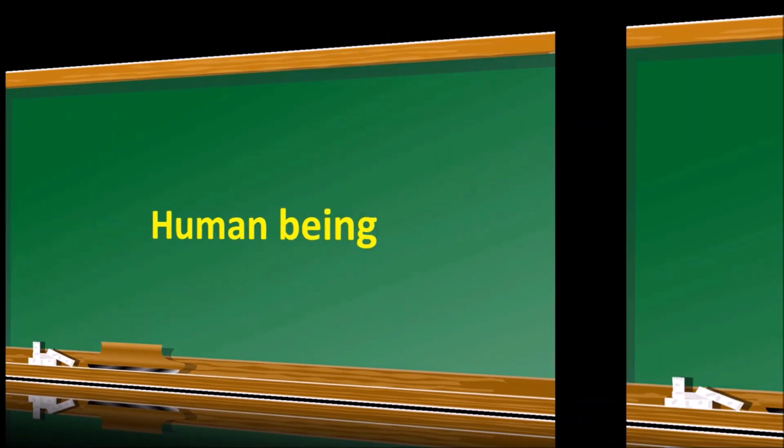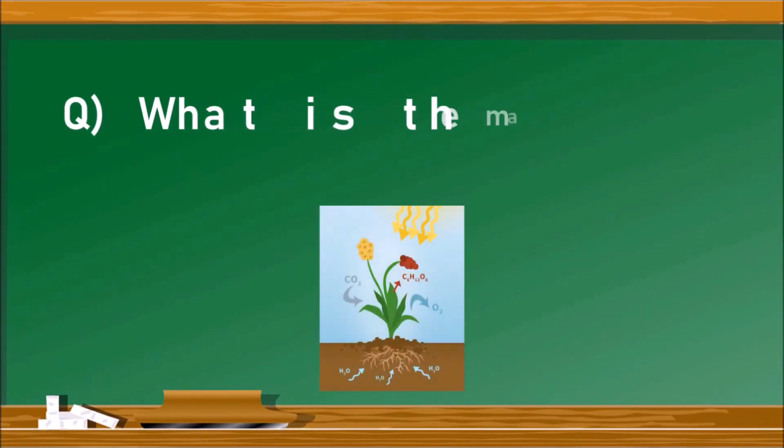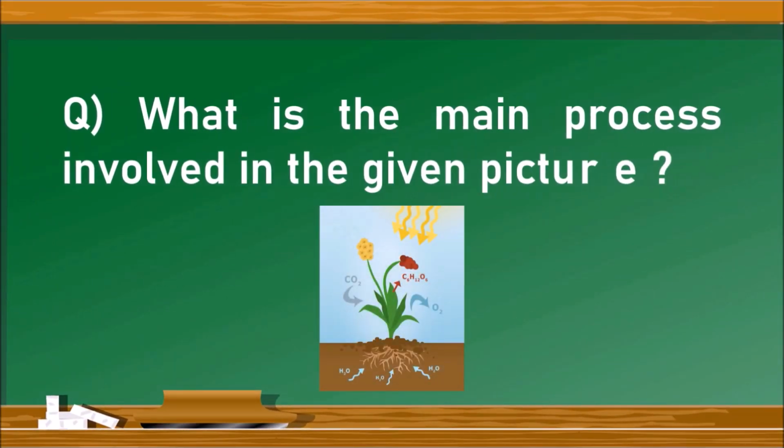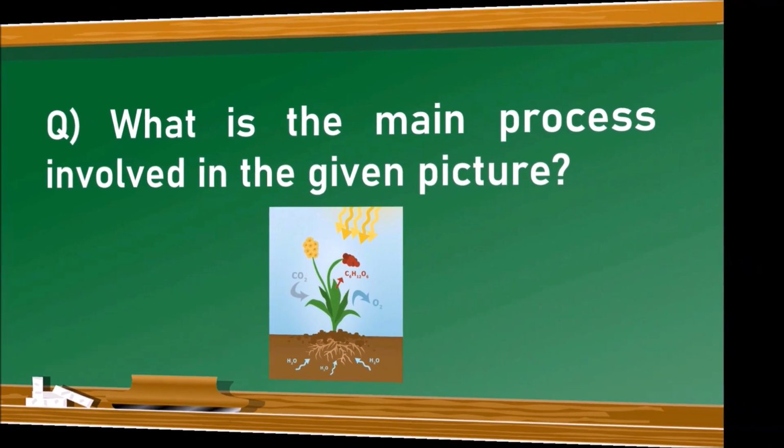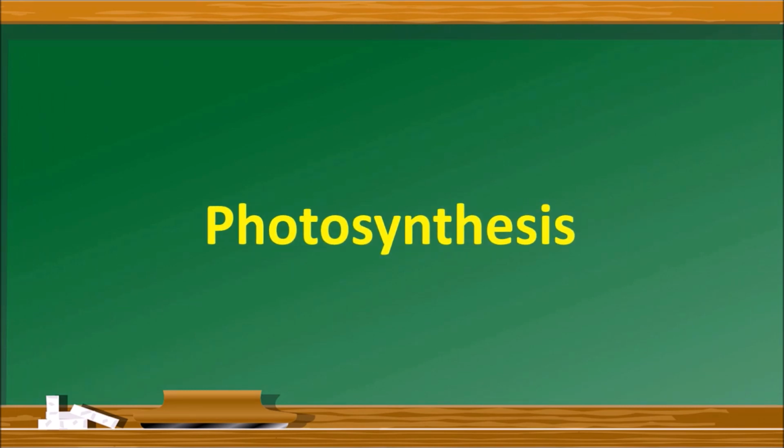The next question is, what is the main process involved in the given picture? In the picture, a green plant in the presence of sunlight utilizing carbon dioxide and water to synthesize glucose. In this process, the oxygen is also released. This process is called photosynthesis. Hence, the answer is photosynthesis.